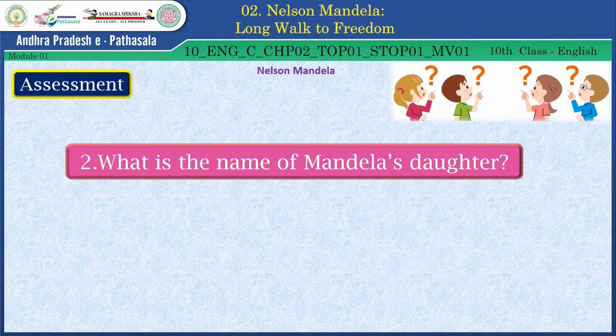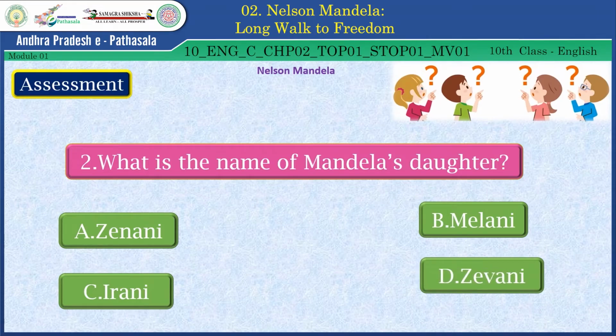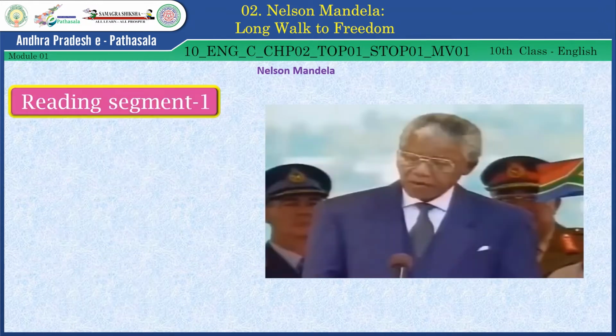Question number 2. What is the name of Mandela's daughter? Janani, Melanie, Irani, Giovanni. So find the right answer from these four options, dear. Yes, the right answer is Janani. Well done, dear students. Reading segment 1.